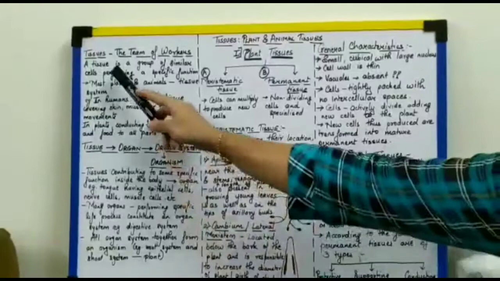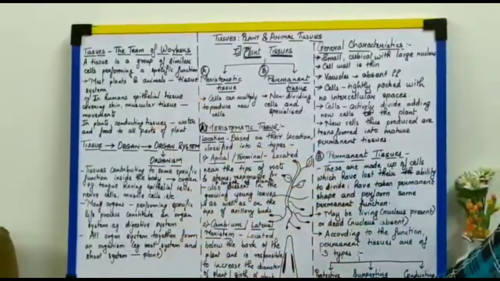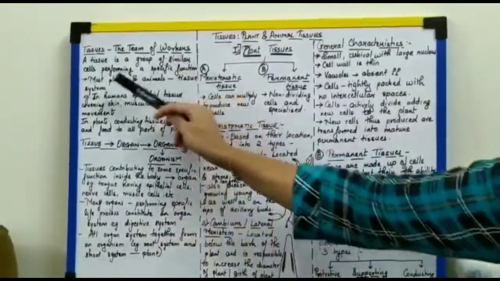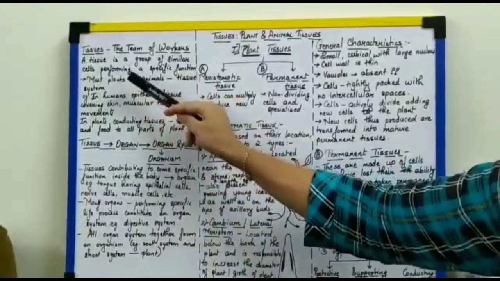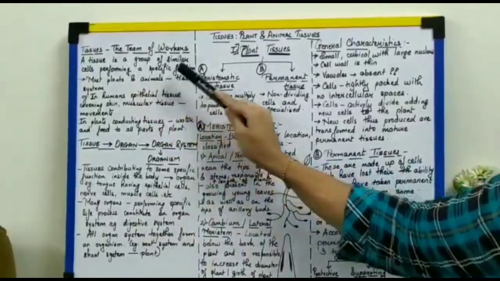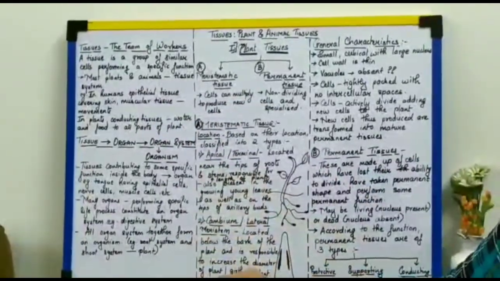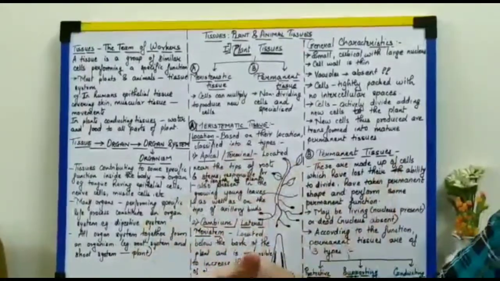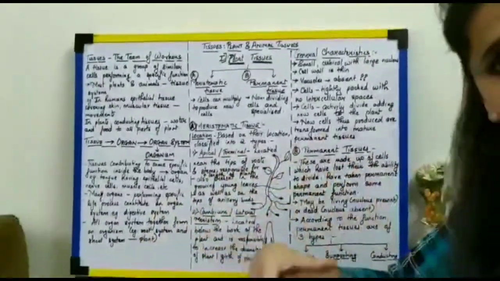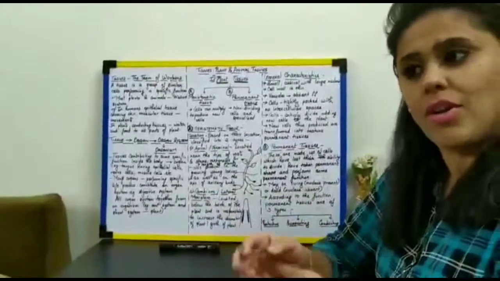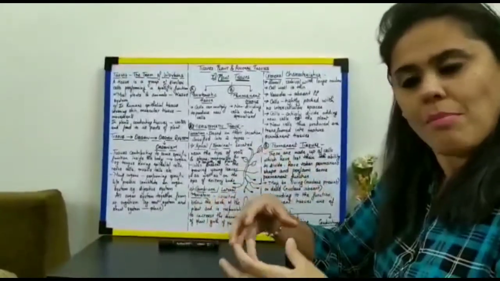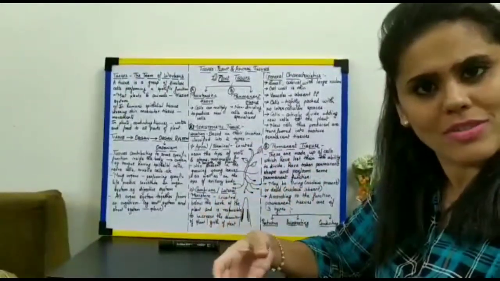So if you want a precise definition of a tissue, it is a group of similar cells which perform a specific function. That means in your body you must have millions and millions of cells. All these cells must be performing different functions, right?